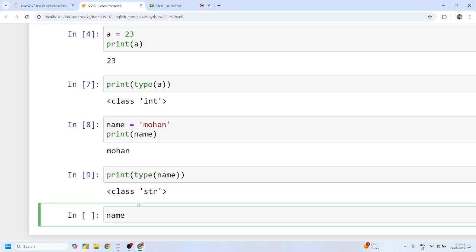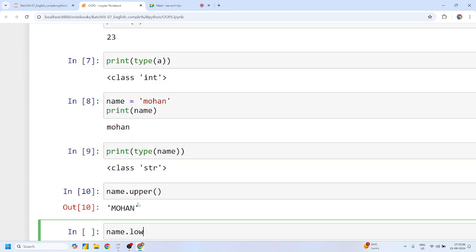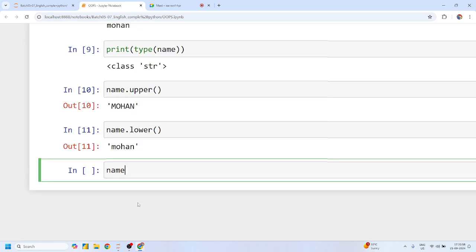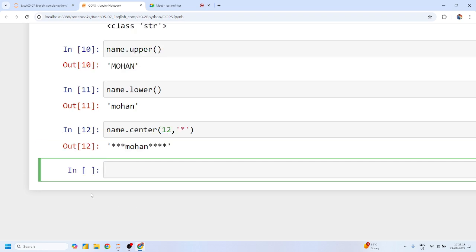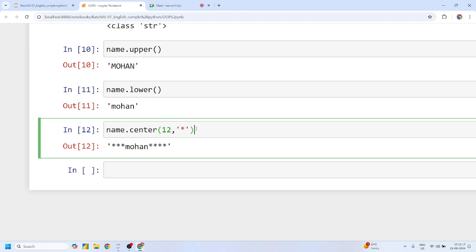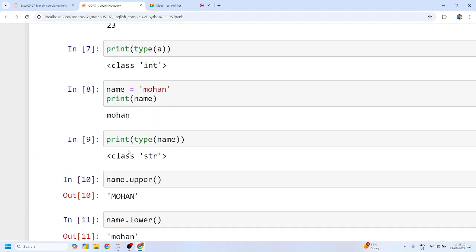Because we can apply methods which belong to this string class, like the upper method, the lower method, and we can simply use the center method. All these methods come with it whenever we create any string variable with the help of the string class constructor or string data type. Yes or no? Yes.